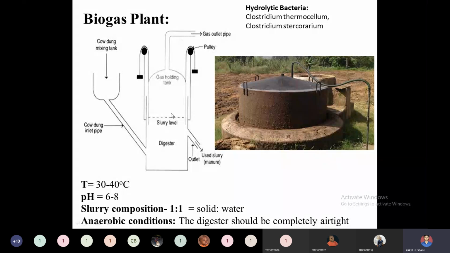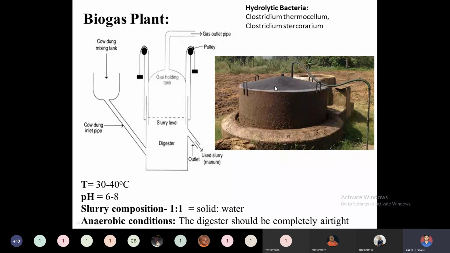All the bacteria, whether in the hydrolytic phase, the acetogens or the methanogens, require an anaerobic condition. So we need to hold this digester in an airtight container. We need not supply air inside it. After 2 to 3 weeks of the anaerobic bacteria living, if we properly avoid an aerobic condition inside it, we can get good quality biogas with a large composition of methane.